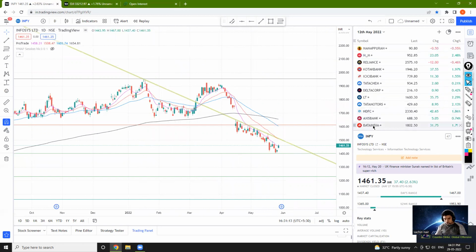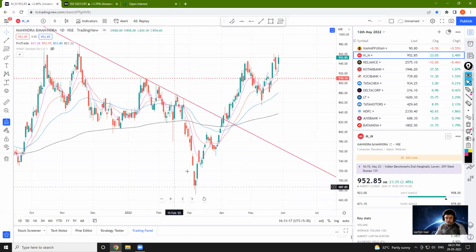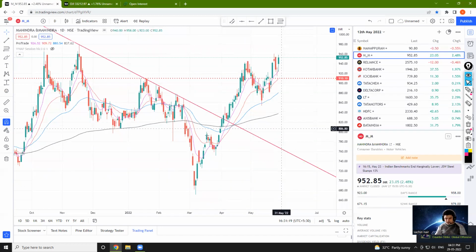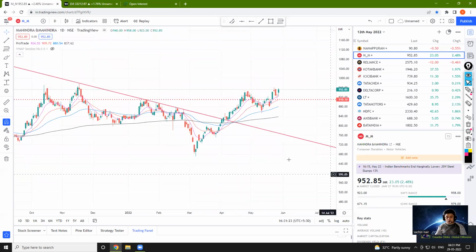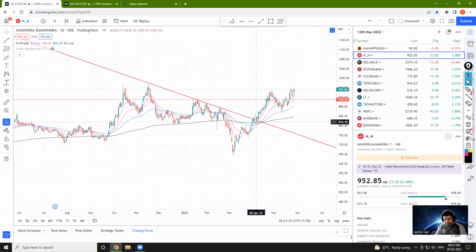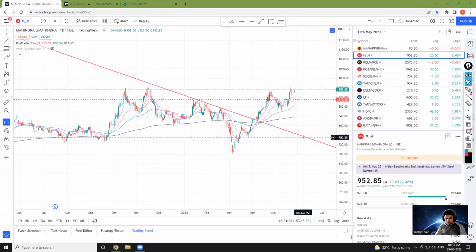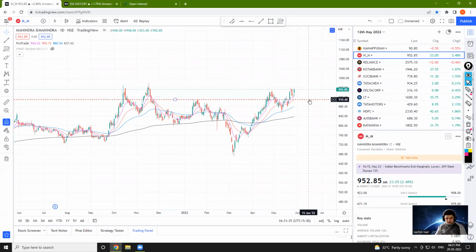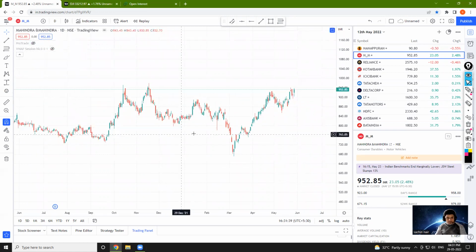Now what if the market reverses? There is one particular stock that I'd like to talk about, none other than Mahindra and Mahindra. Now as you can see, Mahindra and Mahindra was in an extremely bullish scenario. I believe it has given a trend line breakout. Similarly, here it gave a trend line breakout, and you can see the rally. Now I personally feel in Mahindra and Mahindra, if I remove these levels and hide them, this is the chart for Mahindra and Mahindra.